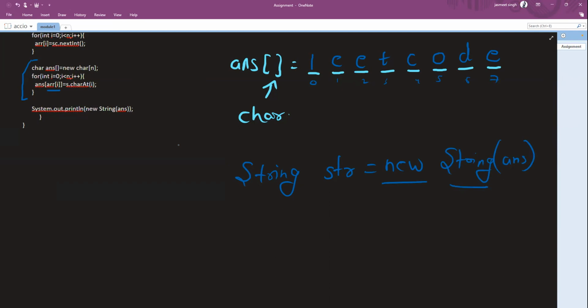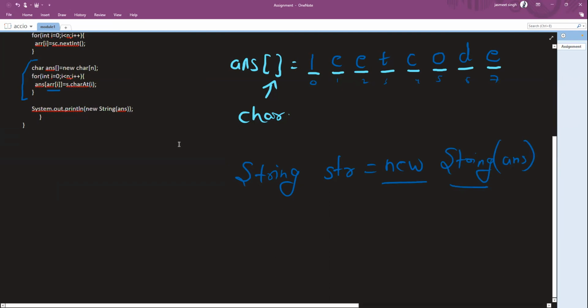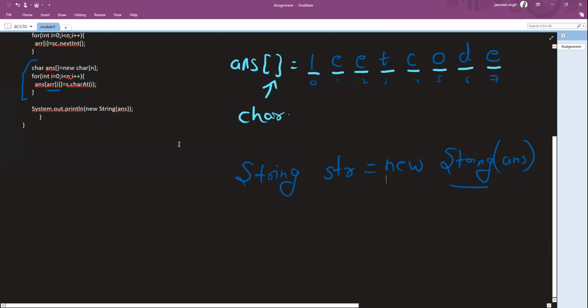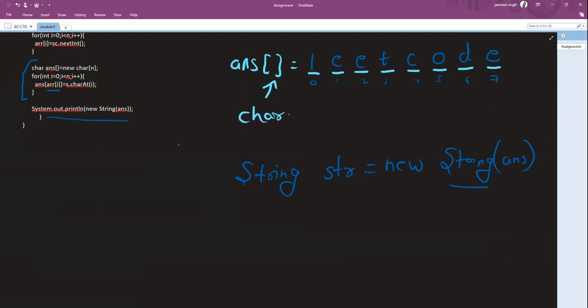Now the new keyword is used when we are declaring something or creating a new variable. So this is storing the new string into str, right? But you guys are asking, sir, what are you doing in this? See, rather than storing the string in str, what my code did is I directly printed the string that was returned to me, right? I basically skipped this step and compiled them in a single line, right?